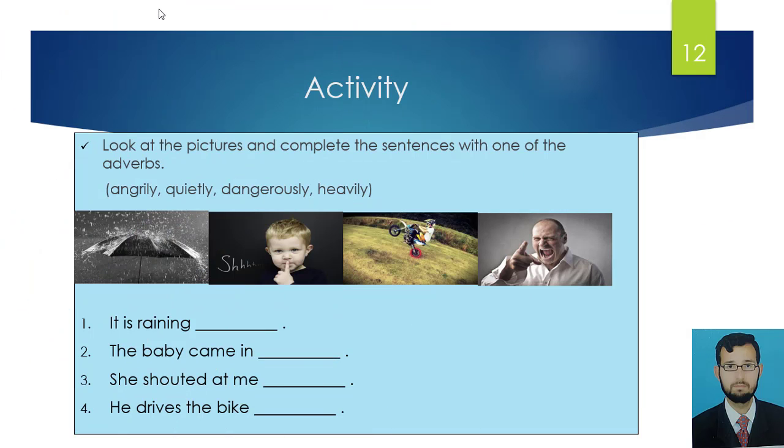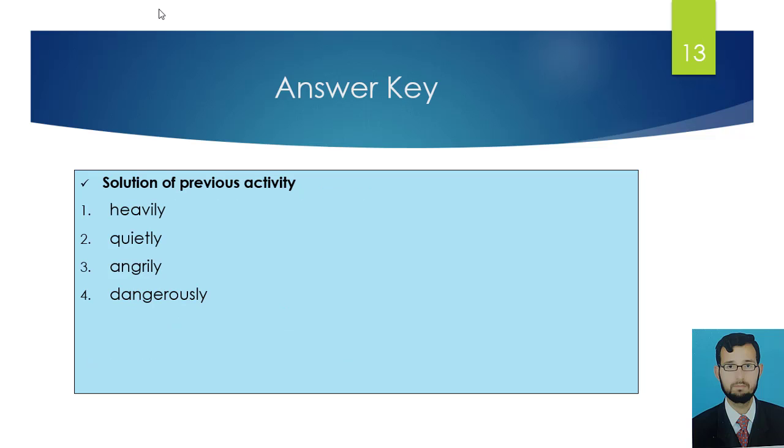Dear students, look at the pictures carefully and complete the sentence 1, 2, 3 and 4 with the given suitable adverbs. Now match your answers with the answer key.